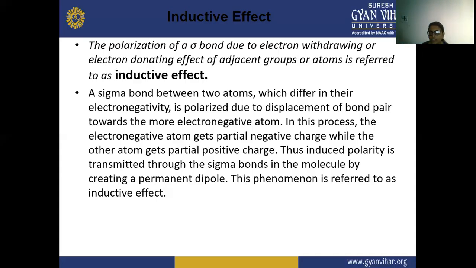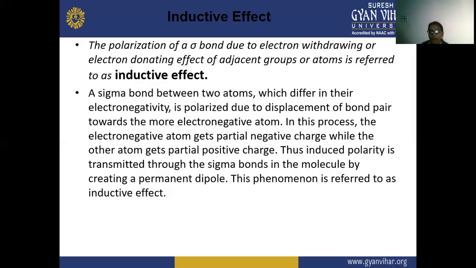So the polarization of a sigma bond means this polarization is not happening in the pi bond, but only in the sigma bond. That is why the inductive effect occurs in the sigma bond, not in the pi bond. The polarization of the sigma bond is due to the electron withdrawing groups, which have the capability to take electrons from the other atom, so they are the electron withdrawing groups.